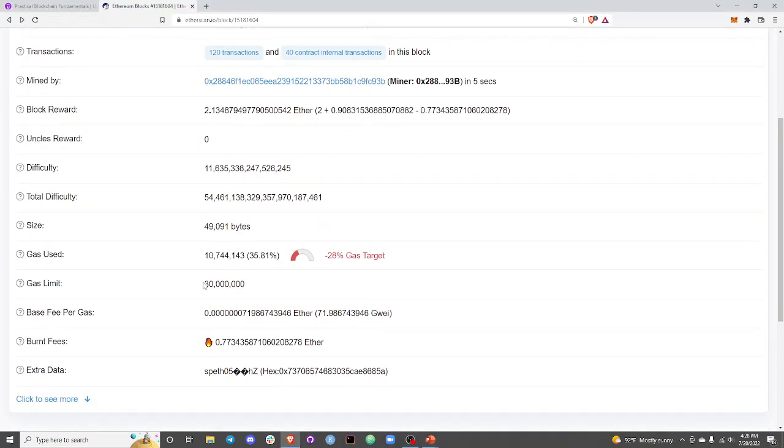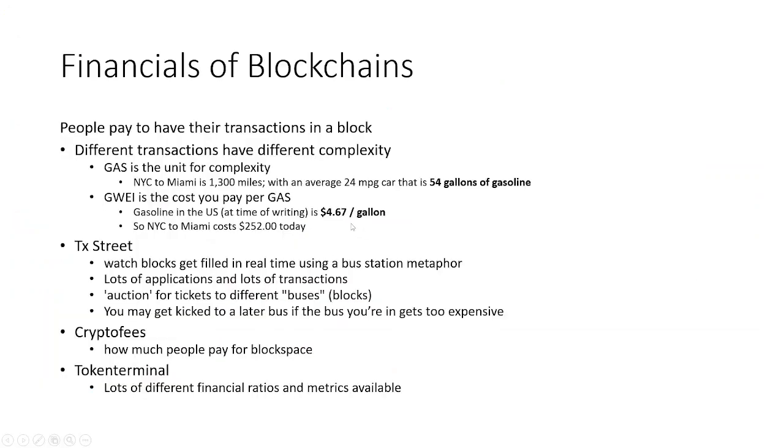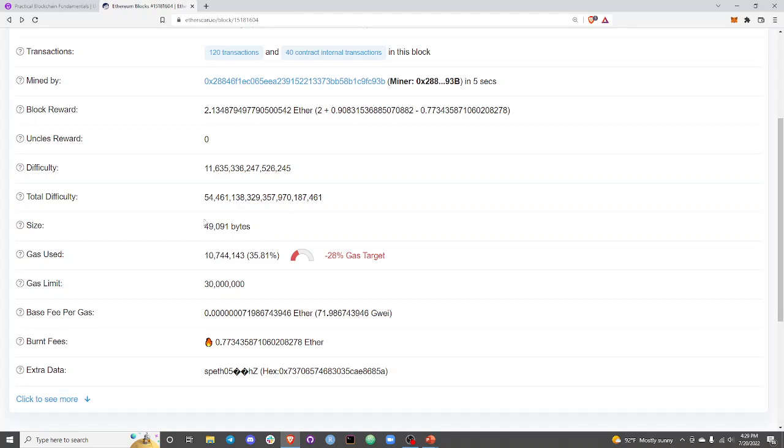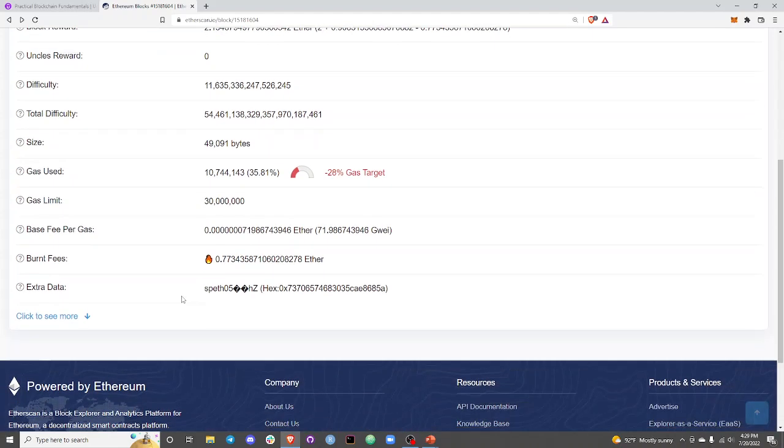This block has a max of 30 million gallons of gasoline allowed, something like that, right? There's a max amount of gasoline that could be in this block. And then I would pay per gallon for this gasoline that gets from New York to Miami. Well, that's kind of like the transaction fees that we saw here. So all of this gas, these 10 million gallons of gasoline, people paid 0.9 ETH in transaction fees for that amount of gas. And this will make more sense when we go a little deeper into the transactions, to a specific transaction.